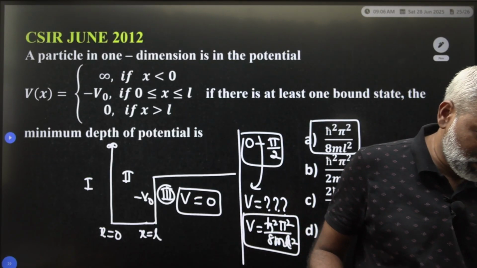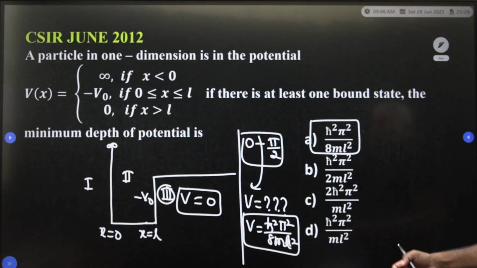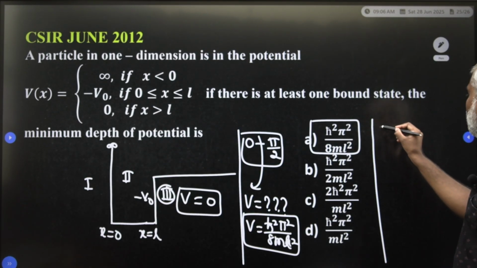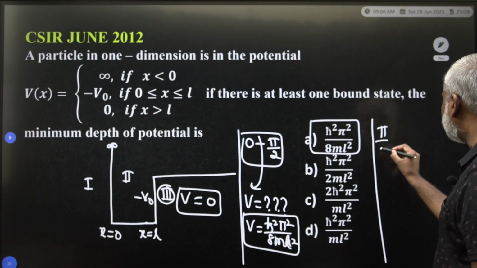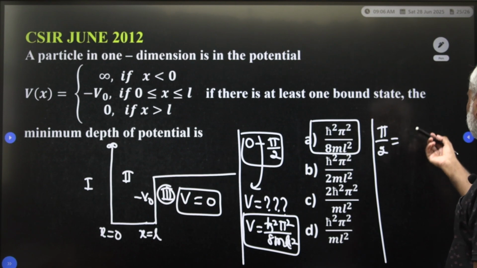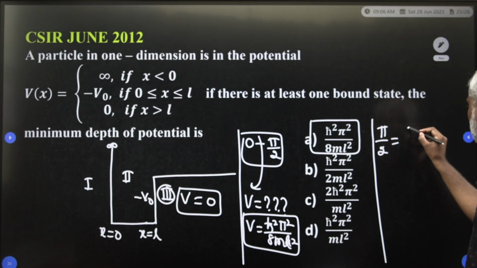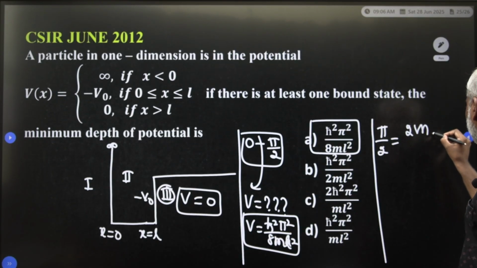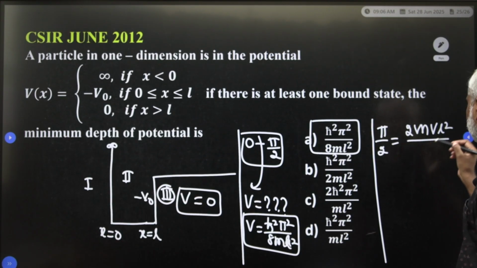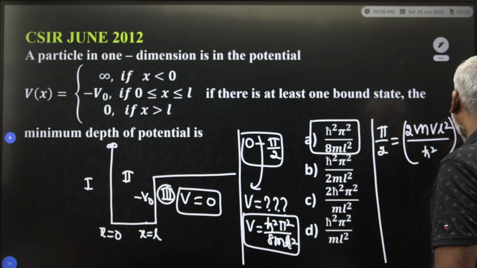So you have to try to solve this one. How do you get the minimum depth of the potential well? How we are getting it, once you have to see here. At least one bound state means that is pi by 2. So the pi by 2 is equal to r, where r is square root of 2m V naught L square divided by h cut square, to the power of 1 by 2.